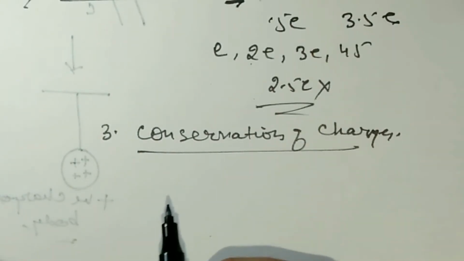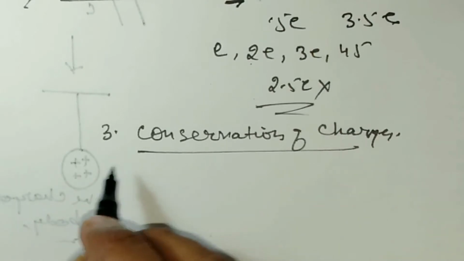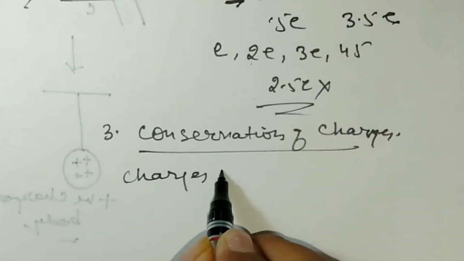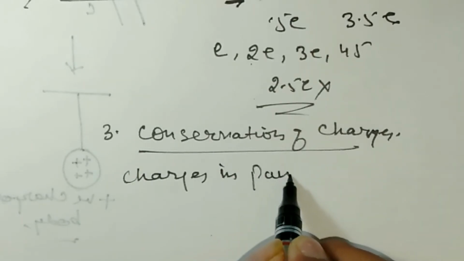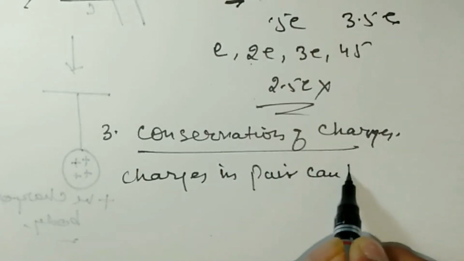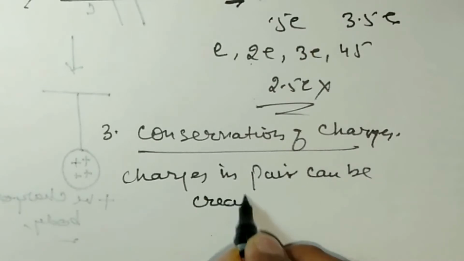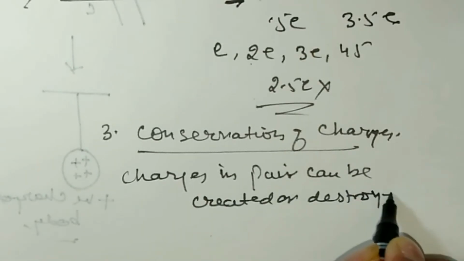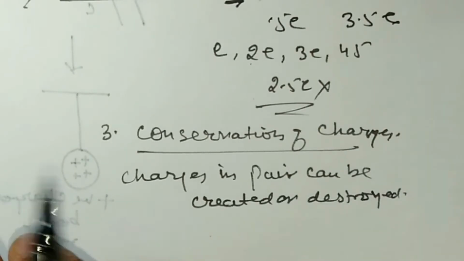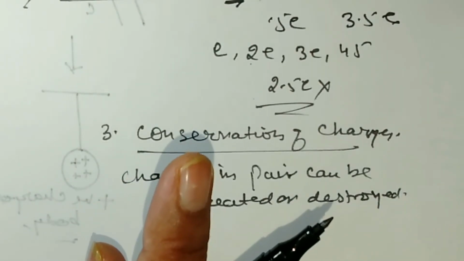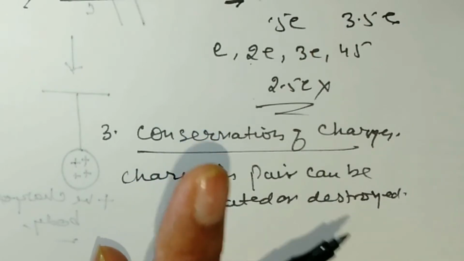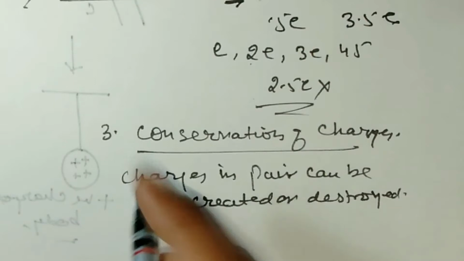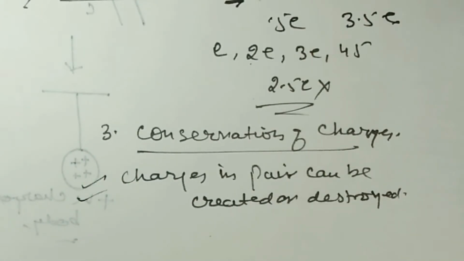Individual charges can neither be created nor destroyed, they can only be transferred, but charges in pair can be created or destroyed.